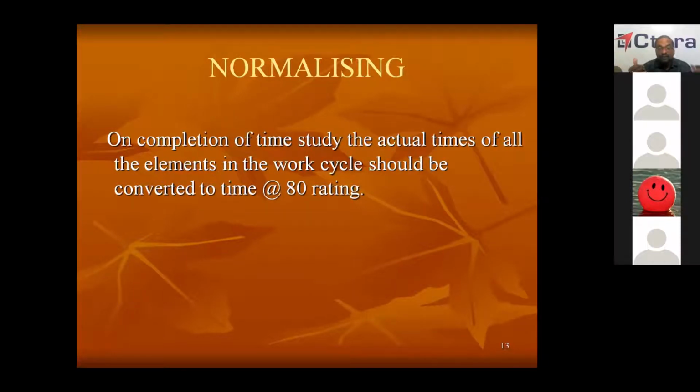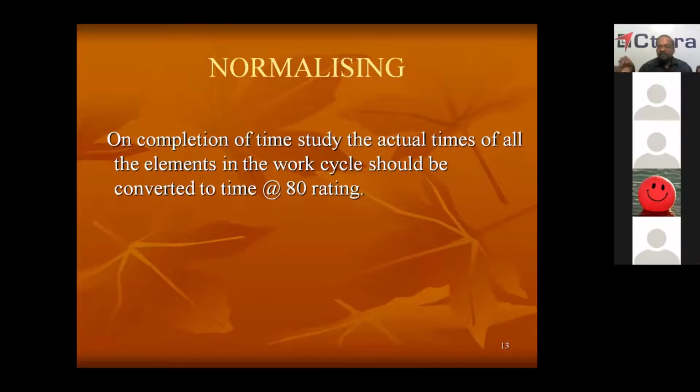Similarly, if you fix the time based on 60 or 40 rating, you have to give more time and the productivity will come down. So to keep in view all the workers' capability, we should convert all the timings into a standard rating, that is 80 rating.